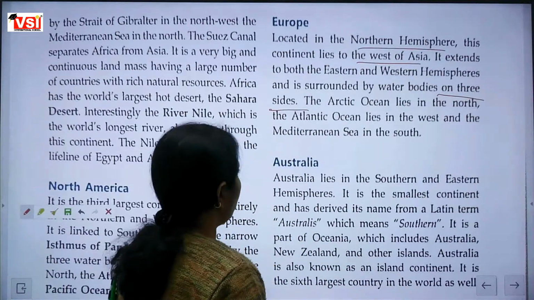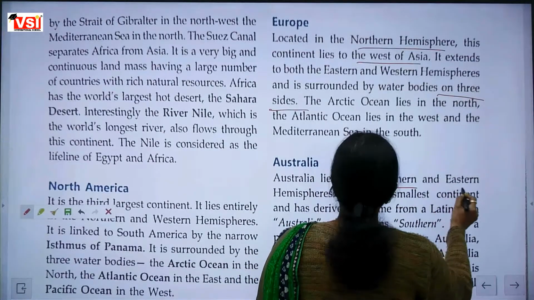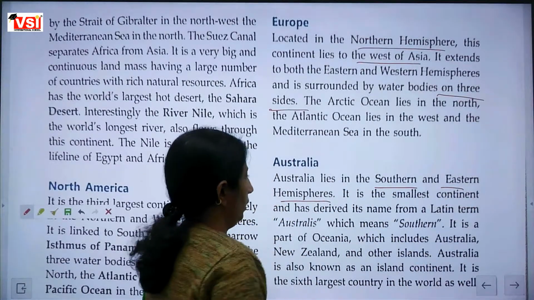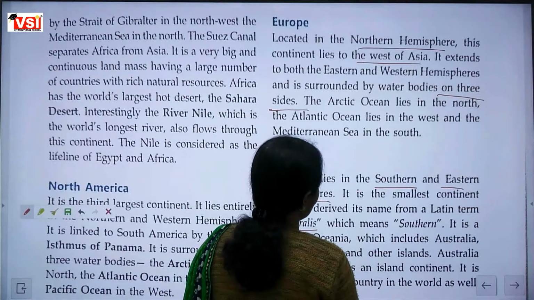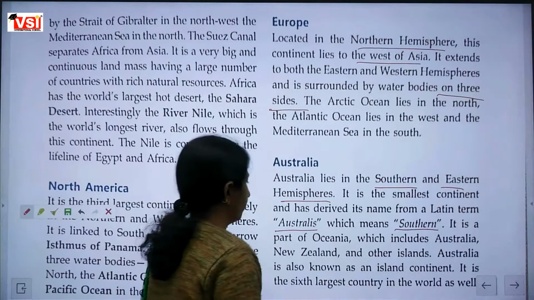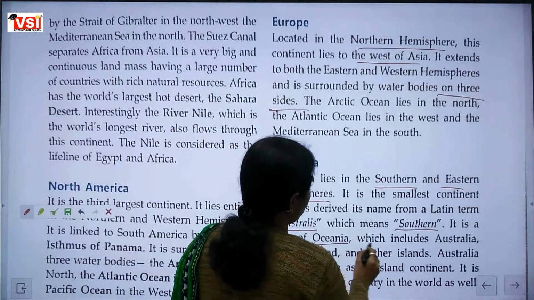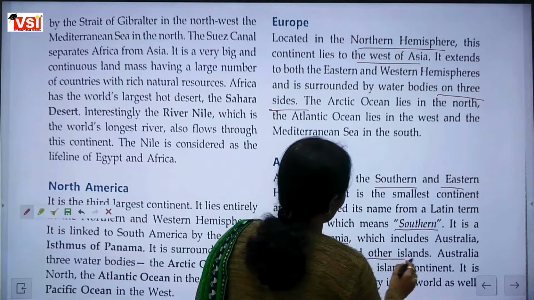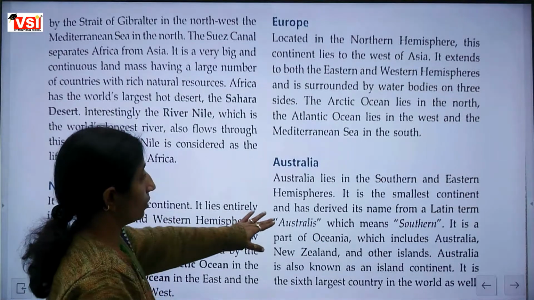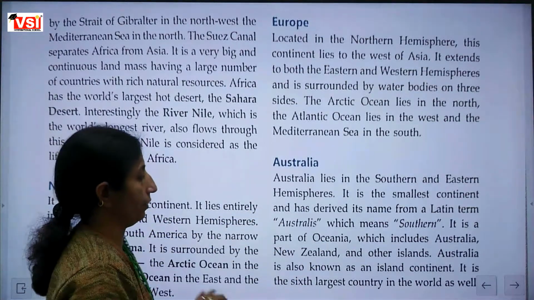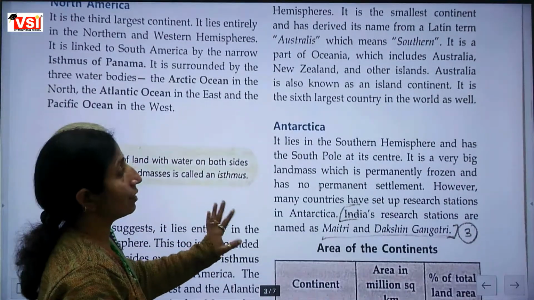Now Australia. It lies in the southern and eastern hemisphere and derived its name from a Latin term Australis, which means southern. It is a part of Oceania, which includes Australia, New Zealand and other islands. Australia is also known as an island continent. And it is the 6th largest country in the world.